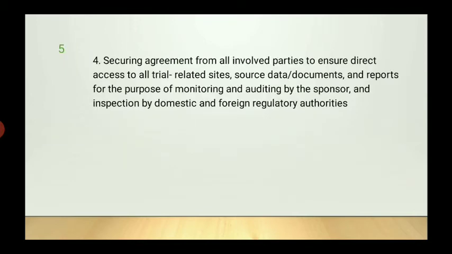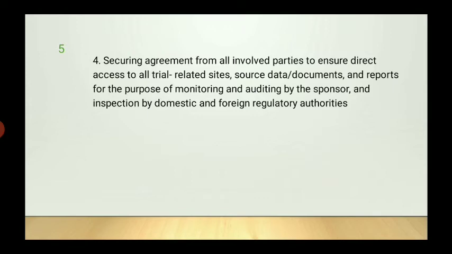So the fourth responsibility is securing agreement. You have to make an agreement with all involved parties to ensure direct access to all trial-related sites. So you have to make an agreement with the investigator or with the institute, and you have to allow all the clinical information and data to be accessed by the sponsor from the clinical trial place, institute or investigator, and make source data, documentation and reports available for the purpose of monitoring and audit by the sponsor.